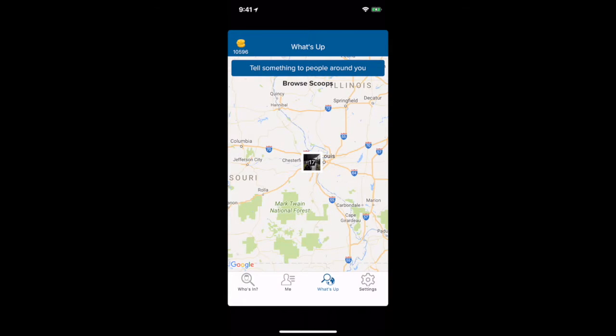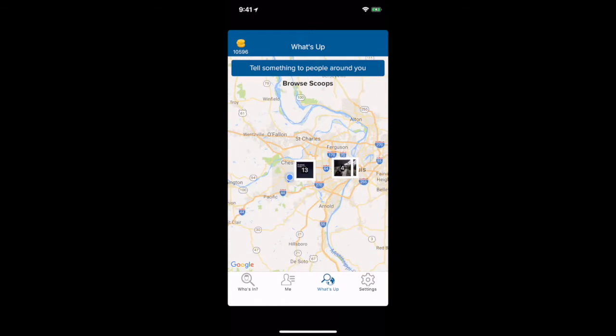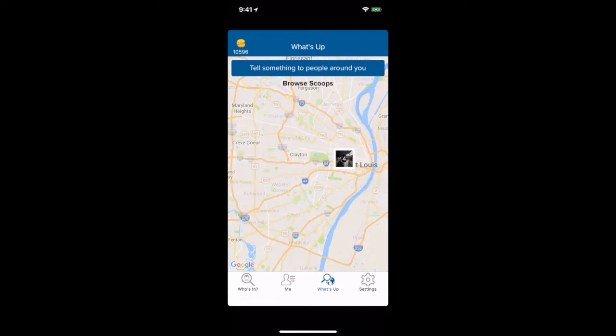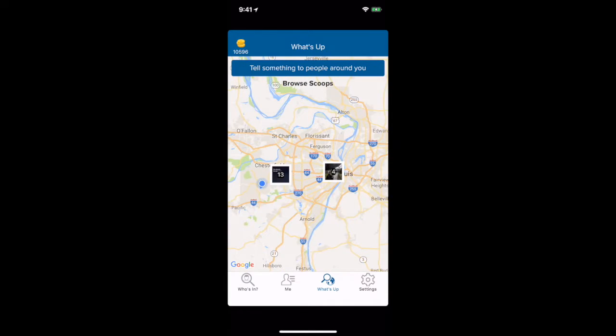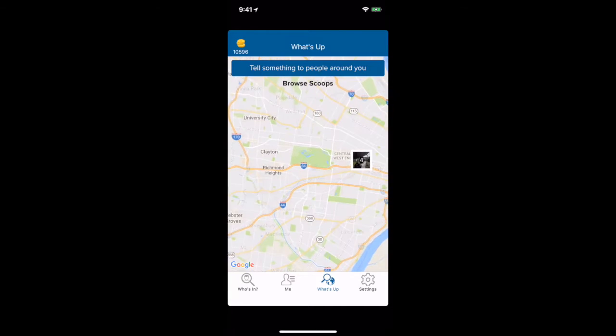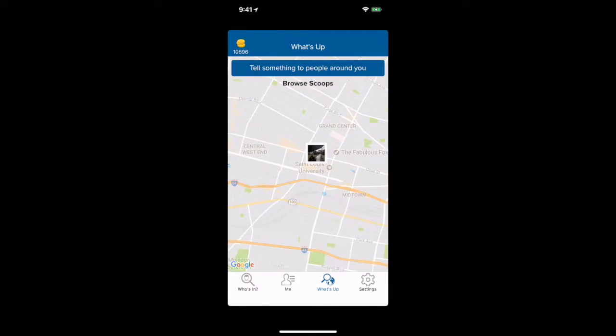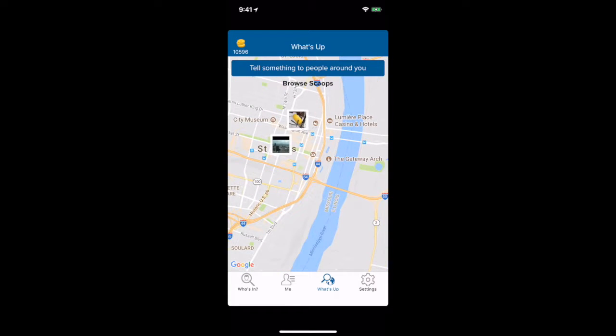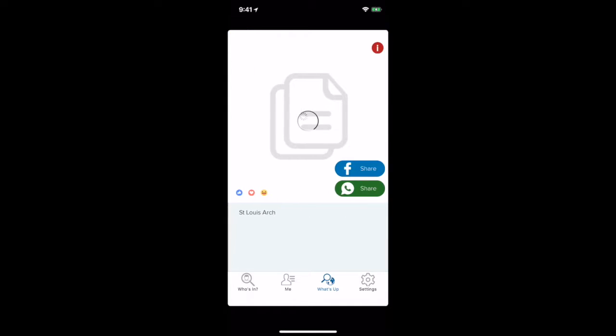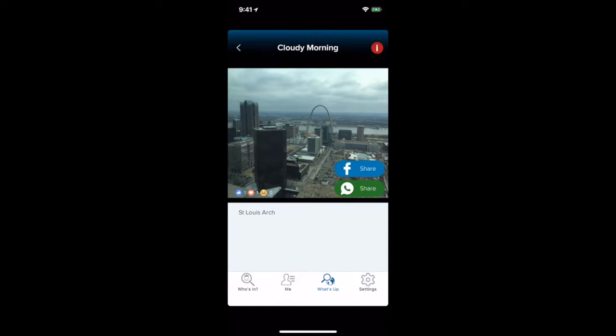First thing you will see is the most interesting part of Whoozini, scoops. Here you will see the map of the world and different interesting scoops scattered on it. Browse the map and enjoy experiencing them. You can also provide your reactions to them. And if you find something abusive, you can always report it to us.